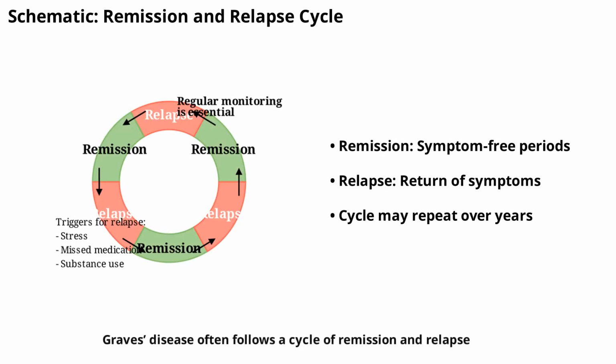Graves' disease often follows a cycle of remission and relapse. This schematic will illustrate how patients may move between periods of symptom control and flare-ups, emphasizing the importance of ongoing monitoring and flexible treatment strategies.